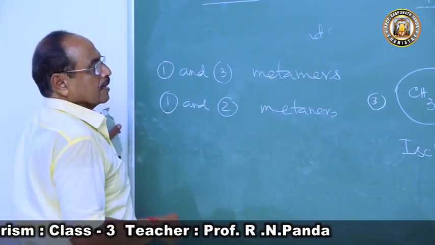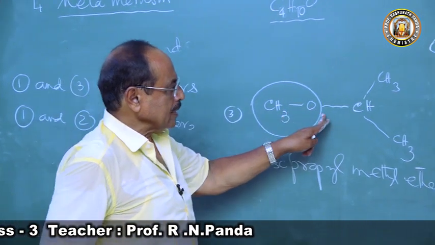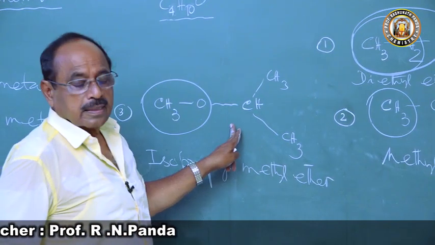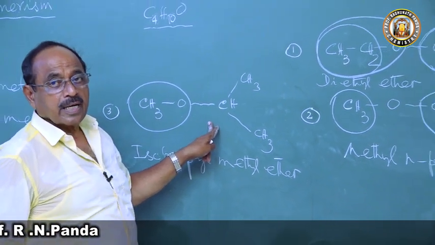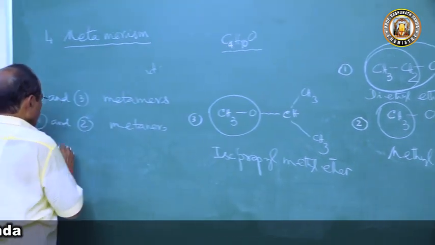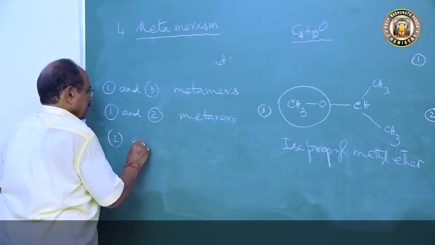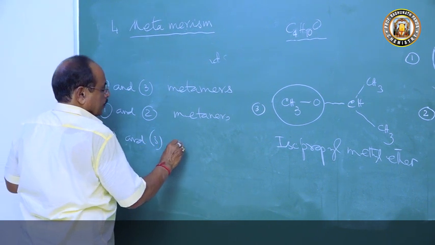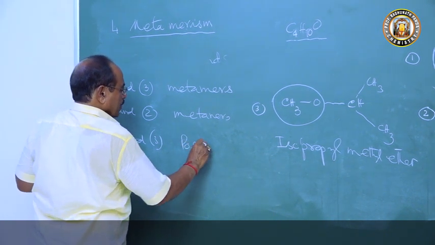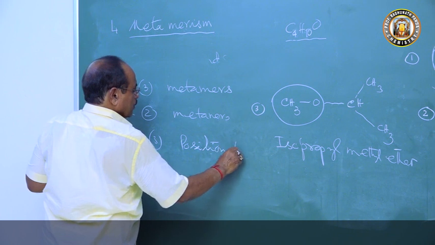But in this case, if you come to 2 and 3, they are position isomers. 2 and 3 are position isomers.